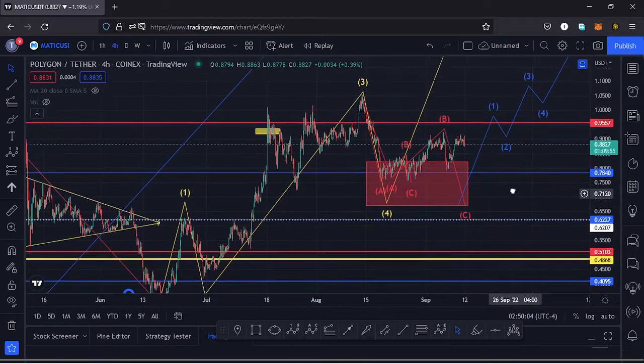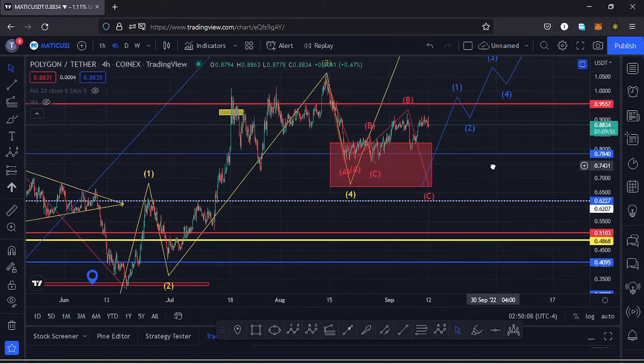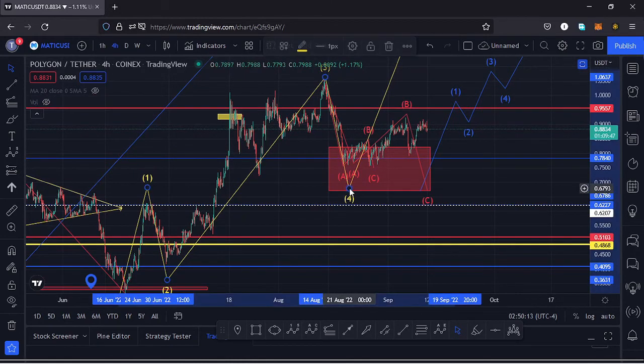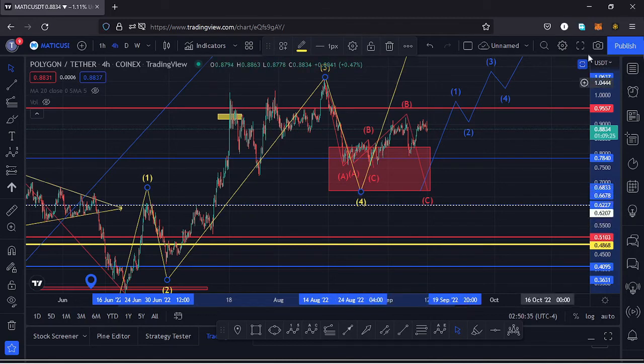And because this is an Elliot wave structure, we also need to have invalidation points here on this chart, and we can only invalidate this Elliot wave structure by having our wave 4 over here retracing into the high of that first wave. The high for the first wave, we made it at around the $0.62 mark. That is within this dotted line that I have here on this chart. So in case we maximize our red target area and go back to around the $0.62 mark, then that will be invalidating my Elliot wave structure. So let's be patient and see how that plays out, and I'll keep you updated.